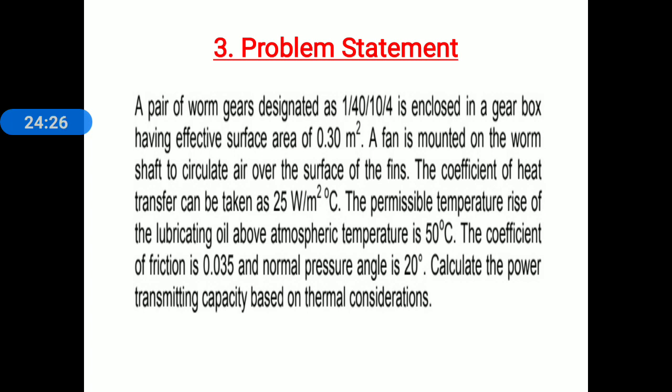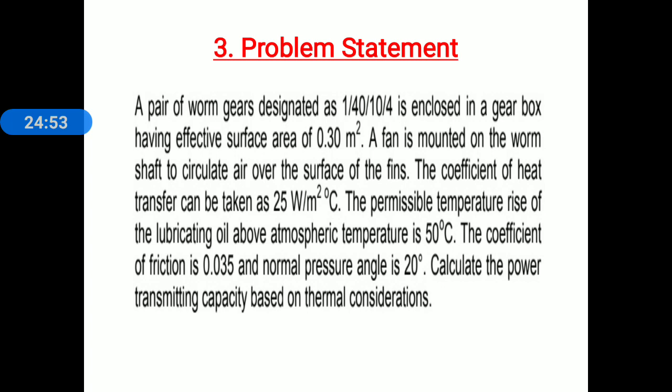The permissible temperature rise of the lubricating oil above the atmospheric temperature is 50 degrees Celsius. The coefficient of friction is 0.035 and the normal pressure angle is 20 degree. Calculate power transmitting capacity based on thermal consideration. This problem was asked for 7 marks, May-June 2018.